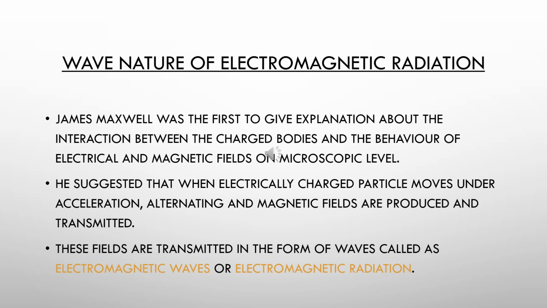He suggested that when electrically charged particles move under acceleration, electric and magnetic fields are produced and transmitted. These fields are transmitted in the form of waves called electromagnetic waves or electromagnetic radiation.